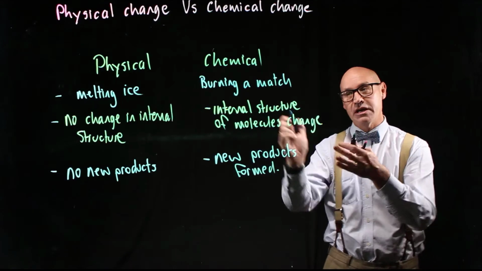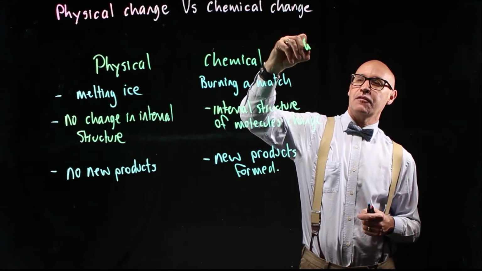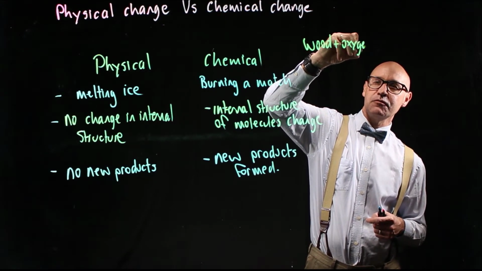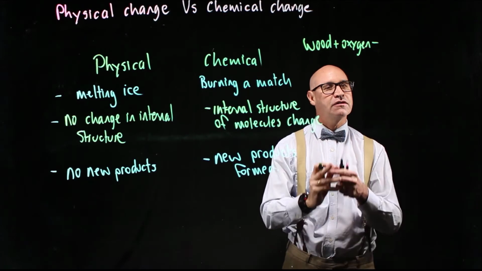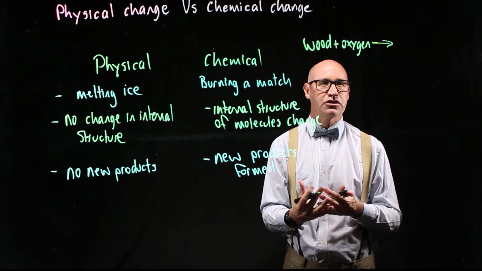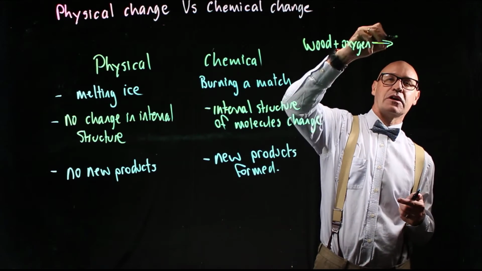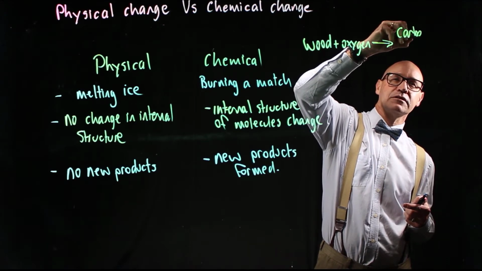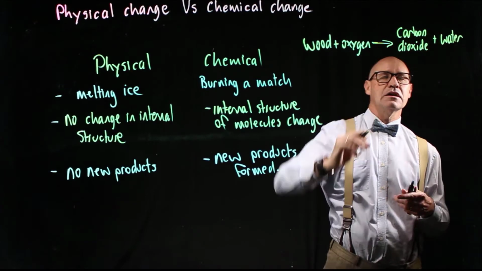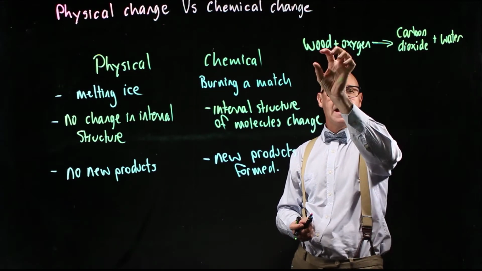So if we think about burning a match, we start with wood. So we have wood and oxygen. They're what we call the reactants. Those things that go into the reaction, the chemical reaction. And we produce two things: carbon dioxide, which is a gas, and also we produce water. So they're the two things that we produce. They're different products to what we had here.